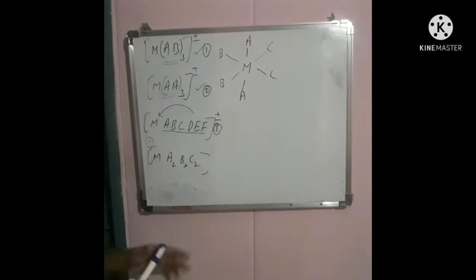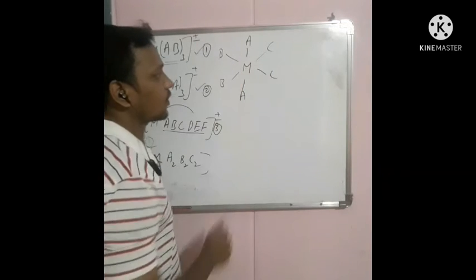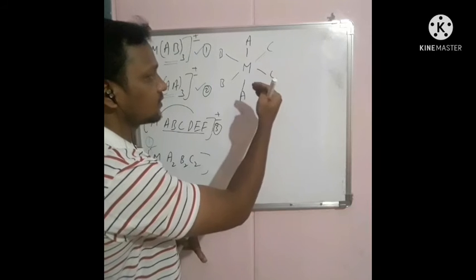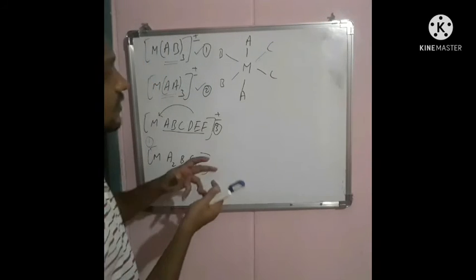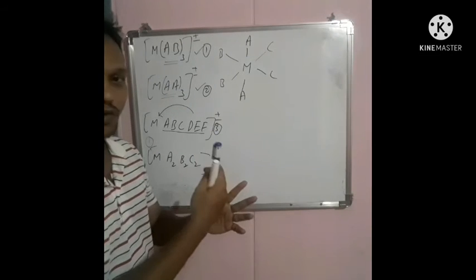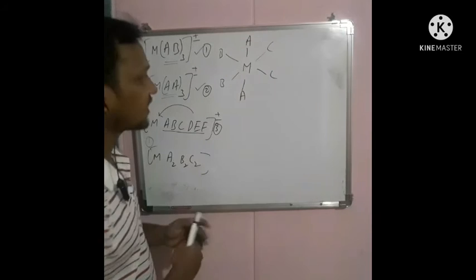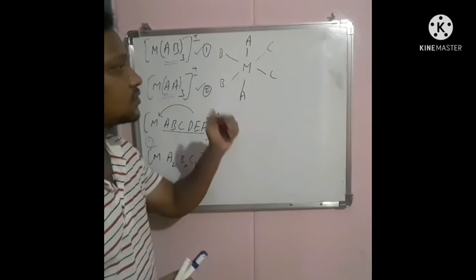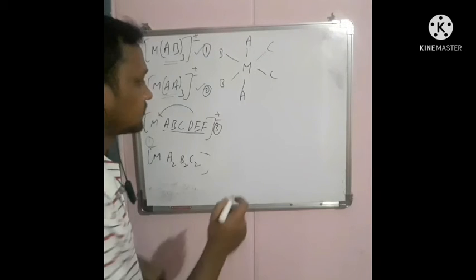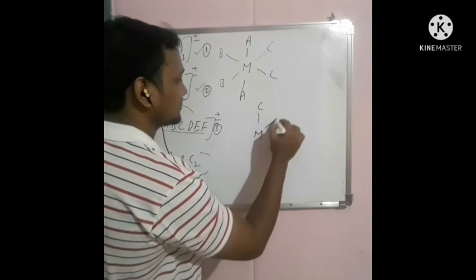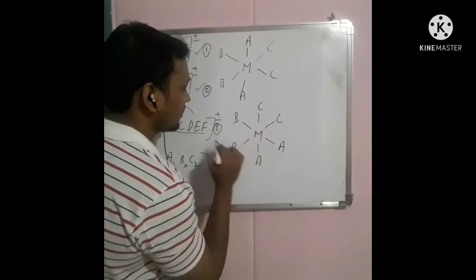And now this kind of arrangement is a trans arrangement with respect to A. Okay, so trans arrangement is observed, so it does not give optical isomerism. If you cut that molecule, you will get two equal halves. That's why, since AA or CC or BB are in trans position, this molecule does not lead to optical isomerism. Now another arrangement of the ligands, we will observe M, CC and AA and BB.